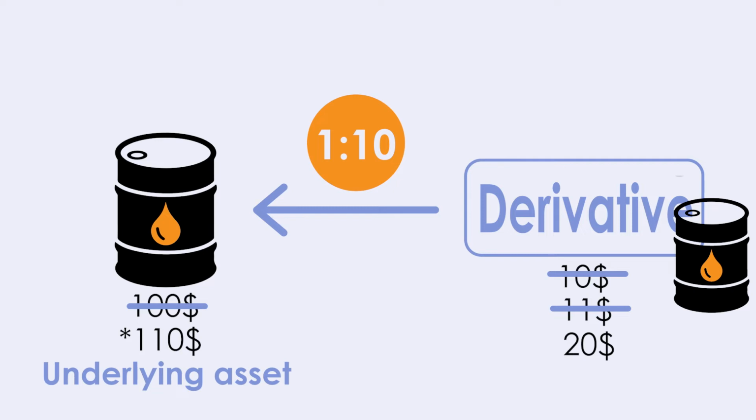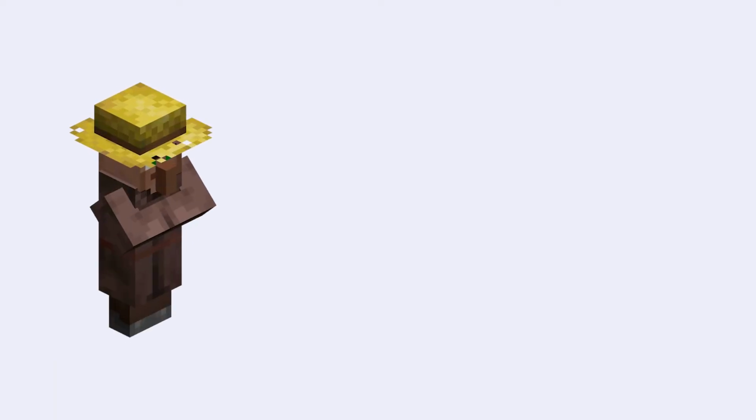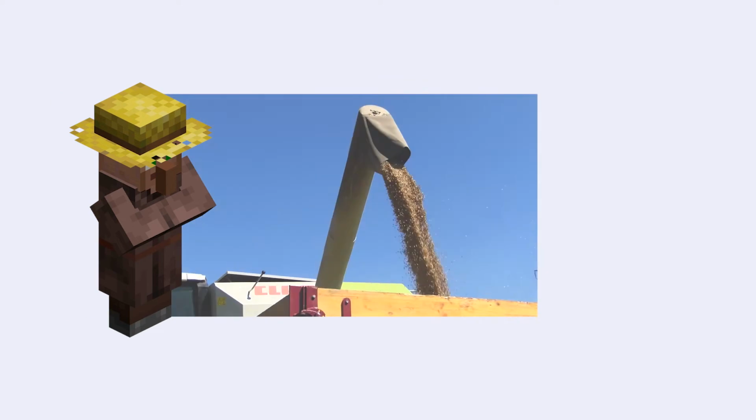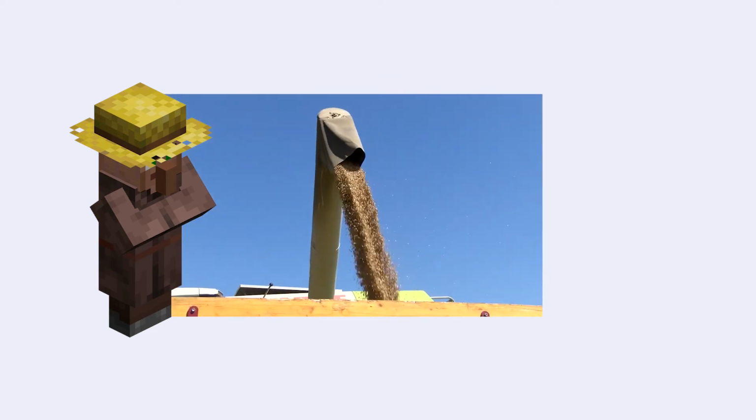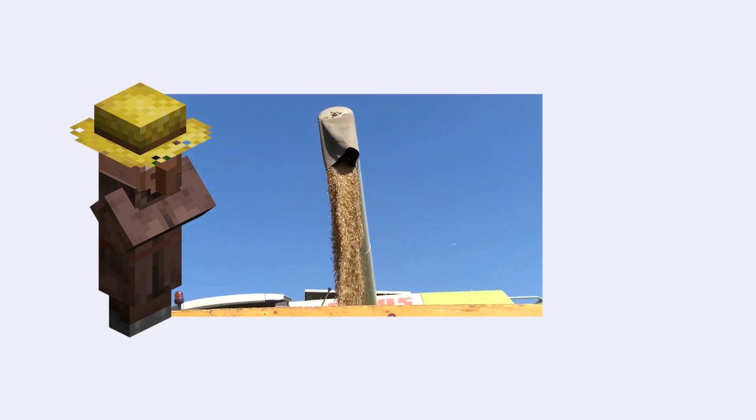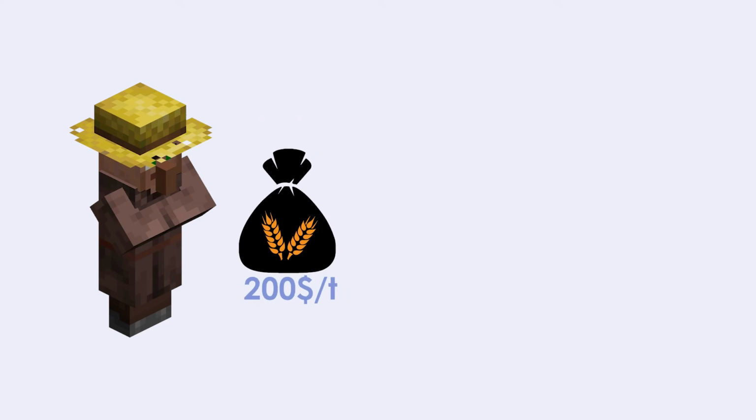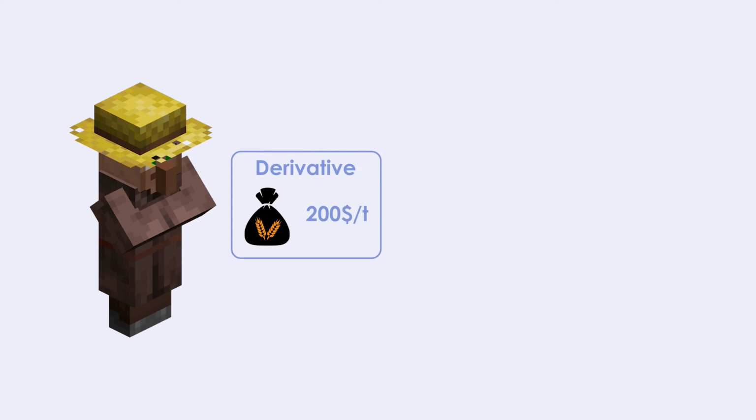You bet on a rising oil price while someone else believes that the oil price will fall and bets against you. Instead of speculating, you can also use derivatives to hedge risk. In technical jargon, this is called hedging. Let's say a wheat farmer wants to hedge against the risk of fluctuations in the price of wheat. He wants to do this before he harvests his crop, let's say 9 months in advance. He wants to know today that he will be able to sell a ton of wheat in 9 months' time for, say, $200. In this case, he can buy a derivative such as a future, which gives him the right to sell the wheat at $200 in 9 months.